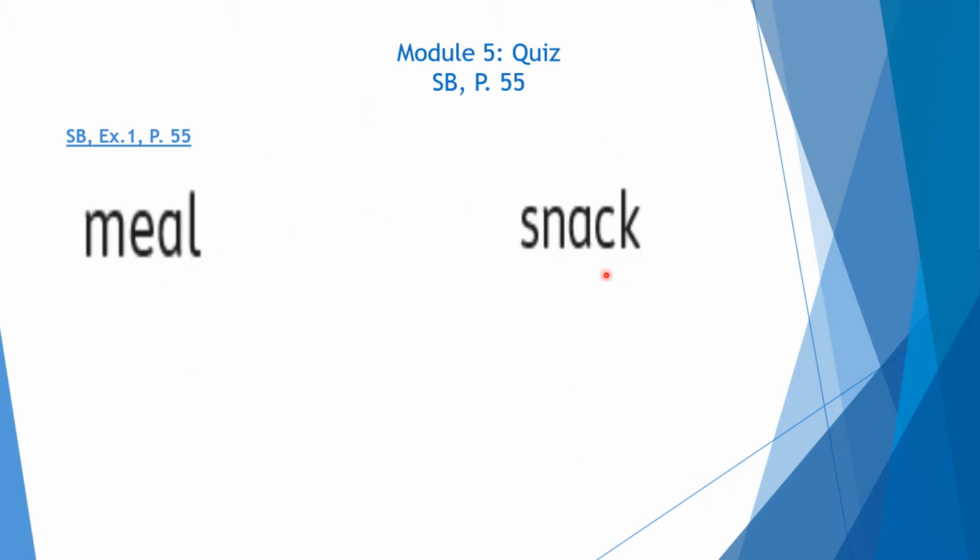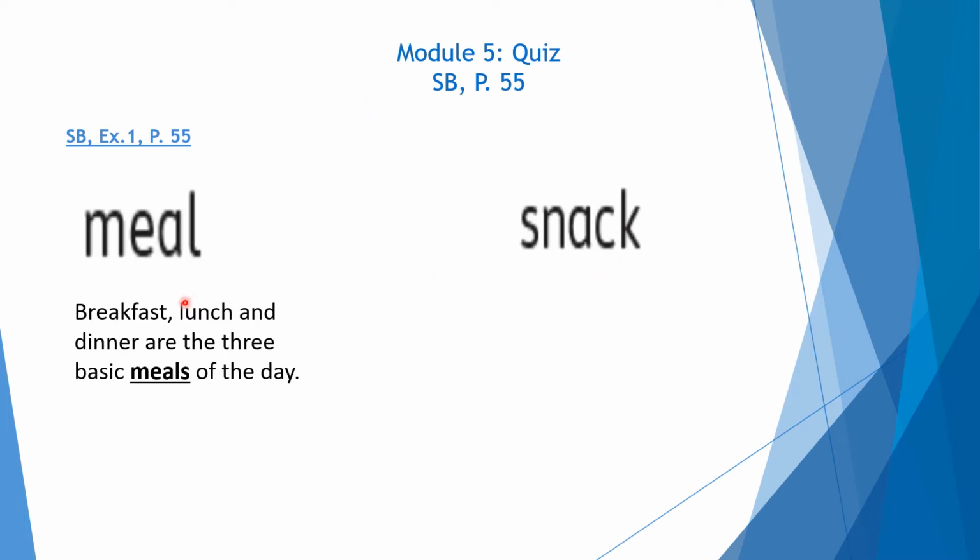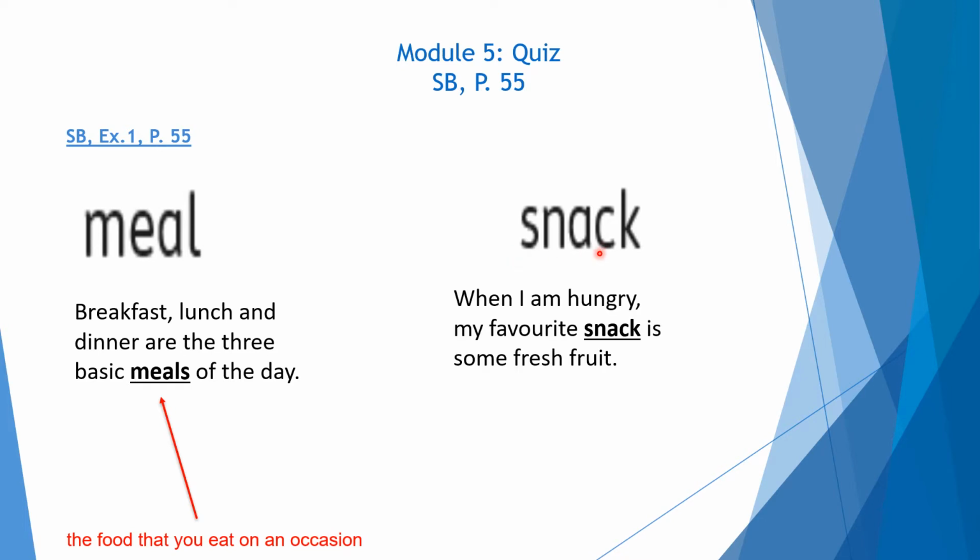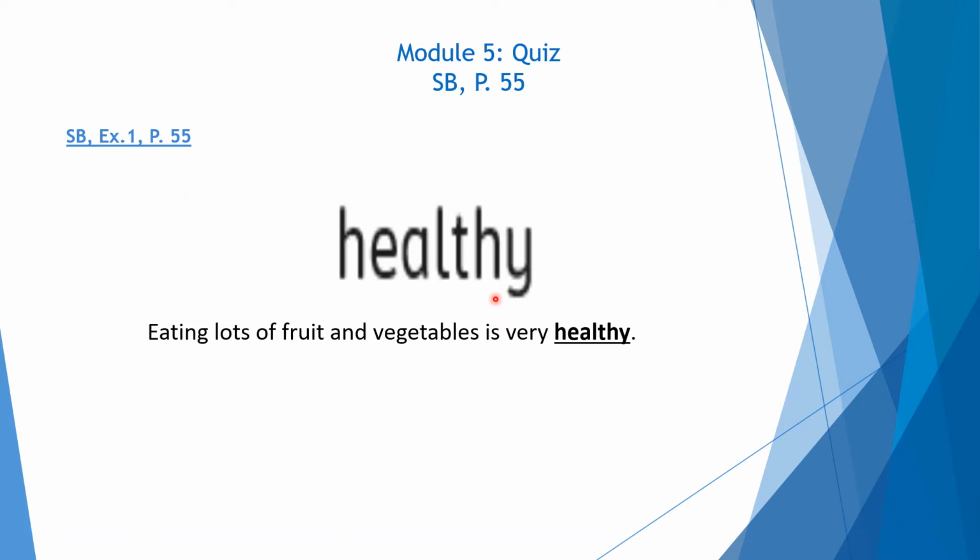We have meal and snack. Meal: breakfast, lunch, and dinner are the three basic meals of the day. So meal means the food that you eat on an occasion. Snack: when I am hungry, my favorite snack is some fresh fruit. So snack means a small amount of food. We have healthy. Eating lots of fruit and vegetables is very healthy. Healthy means good for your body.